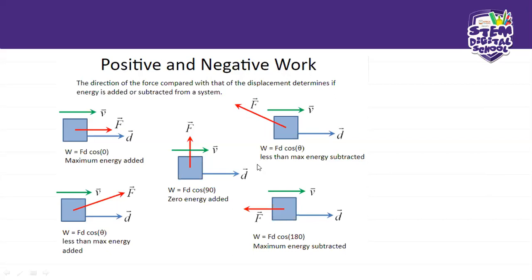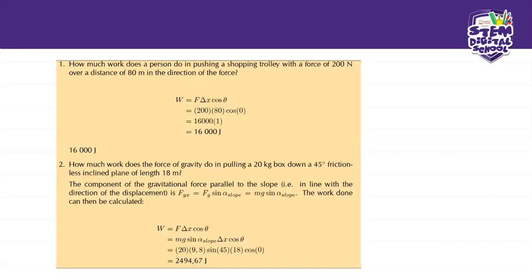Here is basically when the force is not inclined but moving in a totally opposite direction. So this one is going to be 180 degrees out of phase. Okay, so if something's 180 degrees out of phase, it means they are both on opposite sides. Which means the maximum energy is subtracted from this system. I hope this is giving you a clear picture of understanding. So now let's start with our revision questions.